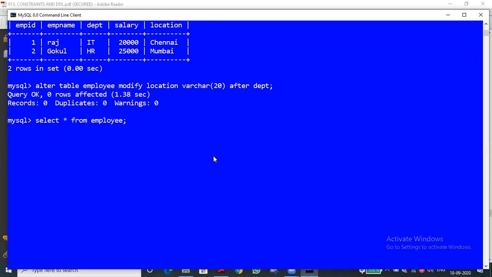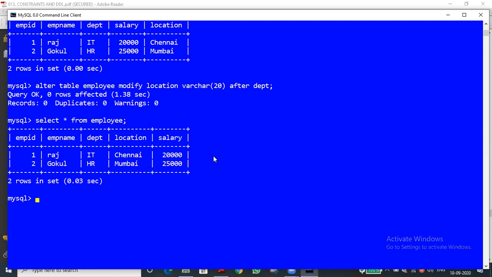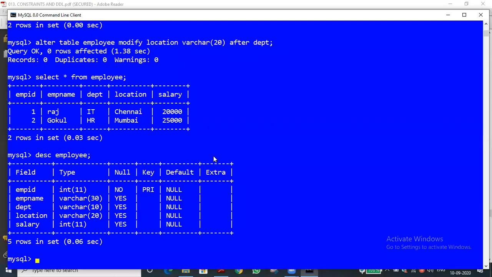Now again I'm just using this. Now the location will be changed entirely. If I use the describe command also, then it will be changed permanently. You can see the location, which was at last, is now next to the department or previous to the salary. So the structure of the table is permanently changed.